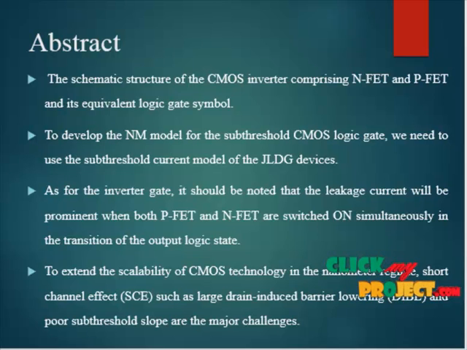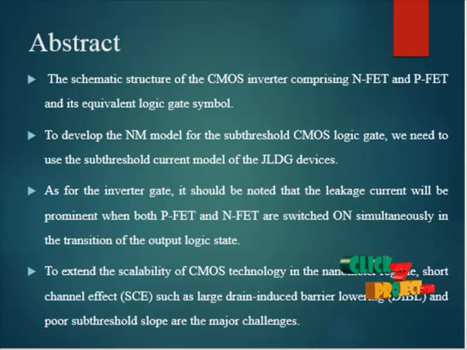To extend the scalability of CMOS technology in the nanometer regions, short channel effects such as drain induced barrier lowering and poor sub-threshold slope are the major challenges. To address the above mentioned problem, incorporating multi-gate device architecture in silicon on insulator technology has minimized short channel effects. The junctionless MOSFET offers a remarkably simple fabrication process compared to the conventional junction based transistor, and does not face the challenges associated with forming junctions in nanoscale regions.